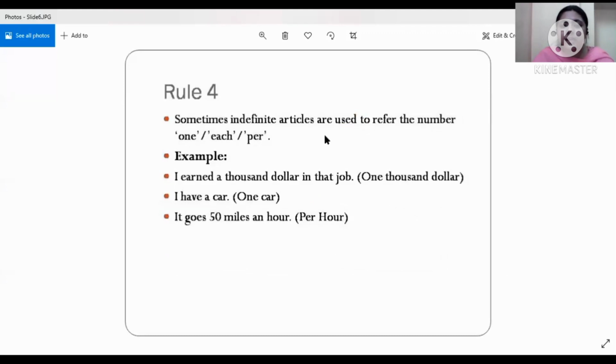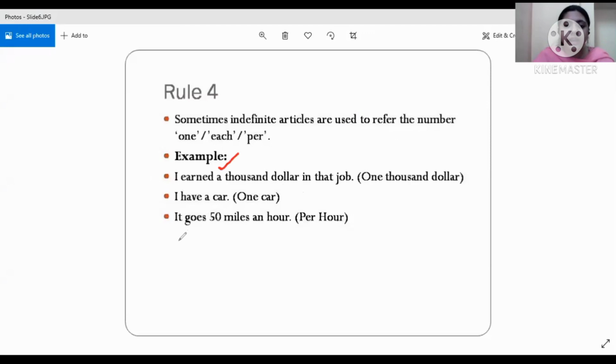Now, sometimes indefinite articles are used to refer to the number one, each, or per. How? We look at the example. I earned $1,000 in that job. That means $1,000 per job. So in place of one, we use a, as you know very well.